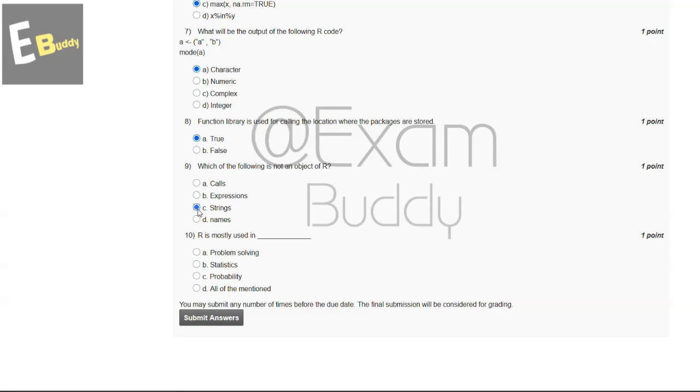And now let's go to question number 10. R is mostly used in dash. The options are problem solving, statistics, probability, all of the mentioned. The answer to our 10th question is D. Now submit your answers.